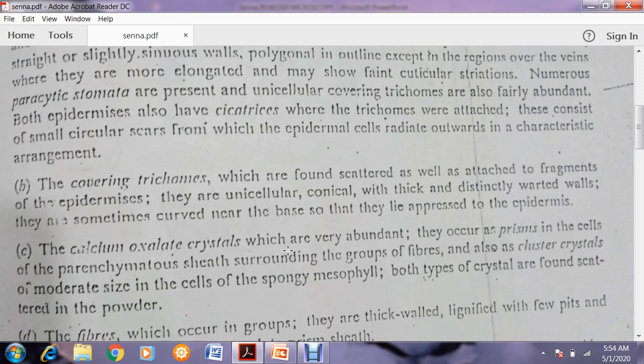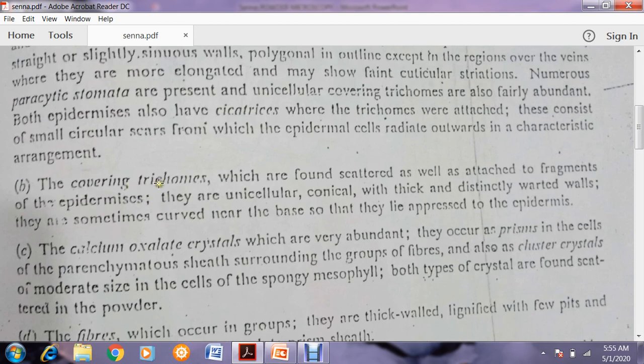These are the covering trichomes, the same thing which we have studied there. Covering trichomes are found scattered as well as attached to fragments of the epidermis. Trichomes actually arise from the epidermis, so when you observe the powder of senna under the microscope, what will you see?